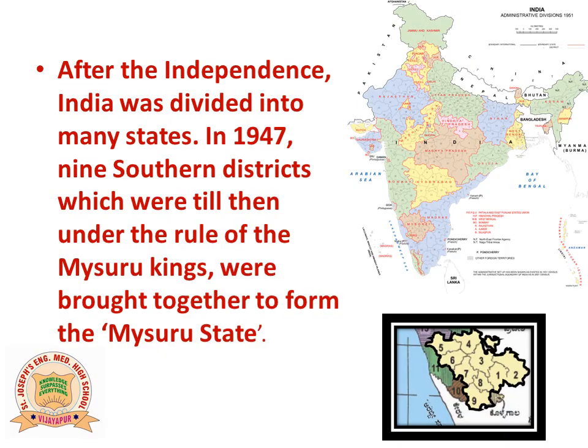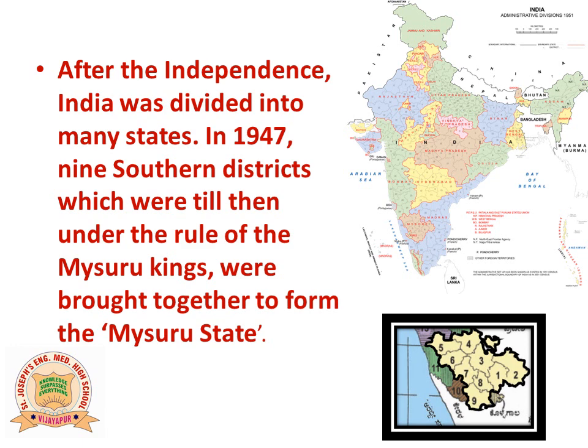After independence, India was divided into many states. In 1947, 9 southern districts, which were till then under the rule of the Mysore kings, were brought together to form the Mysore state. You know children, after India became independent in 1947, India got divided into different states. At that time, the 9 southern districts, which were until then ruled by the Mysore kings, were all brought together and Mysore state was formed.